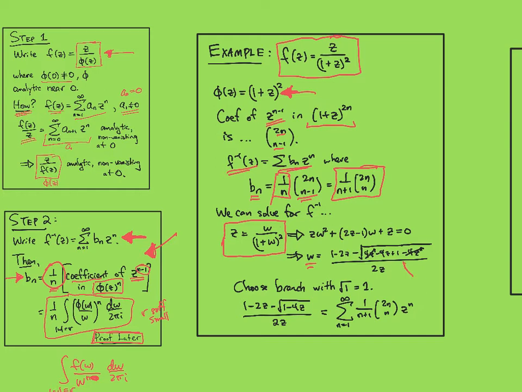See right here, we would choose the branch of square root so that square root of 1 is 1 and not minus 1. And we can form a local branch of square root near 1 to take the square root of 1 minus 4z here.